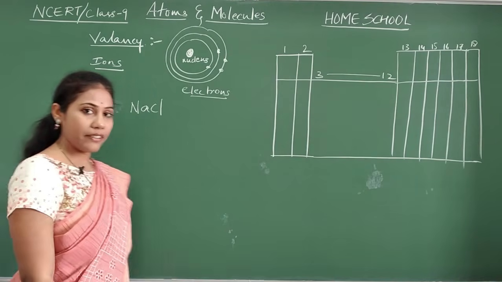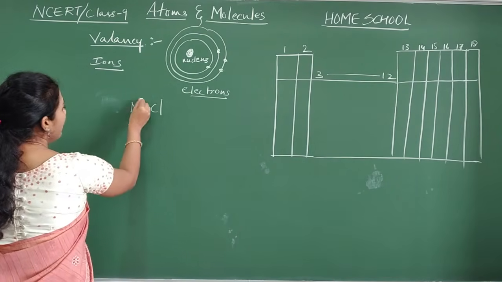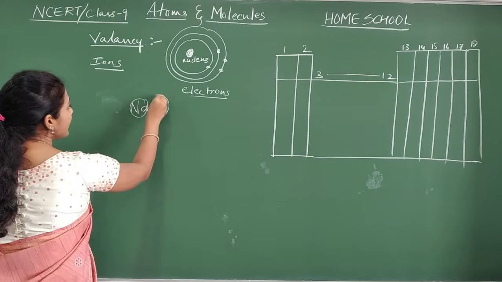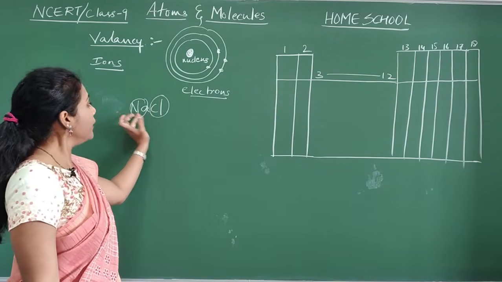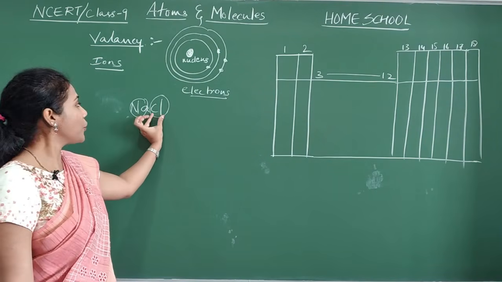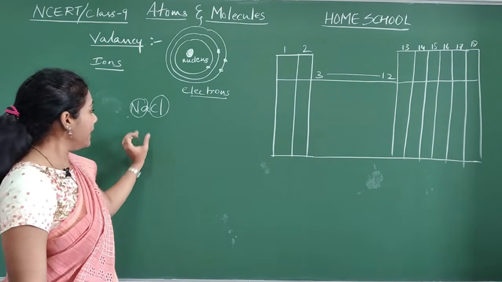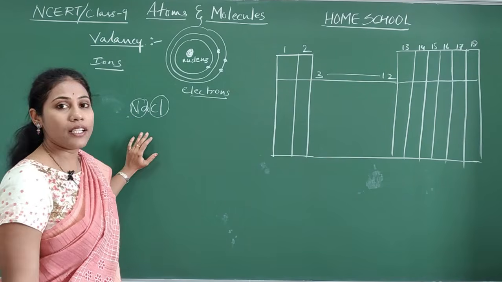This is a salt, table salt. Here a sodium atom is combining with a Cl atom. When they combine, you get NaCl. This is sodium, this is chlorine, and between them there is a business of electrons happening.